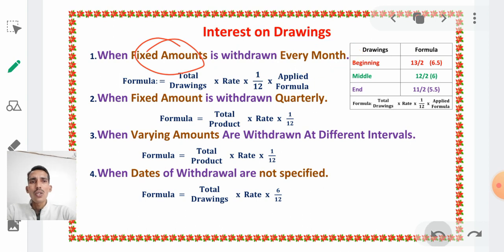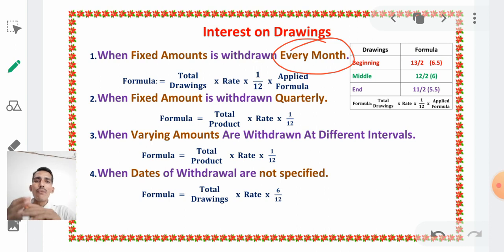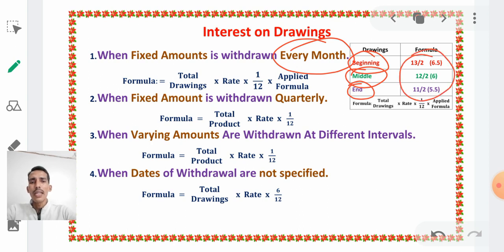The formula is also available: total drawings into rate into 1/12 and the applied formula. Every month has 3 situations: the beginning of every month, the middle of every month and the end of every month. If the problem says A has withdrawn 2000 at the beginning of every month, then in place of the applied formula we use 13/2.